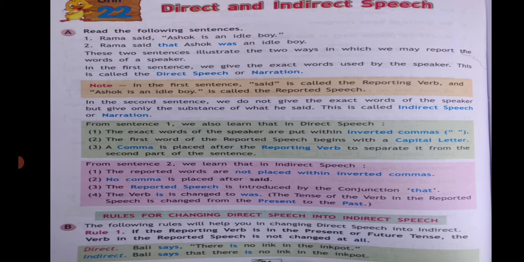There are a few rules to change direct speech into indirect speech. There are 7 rules. So let's see the rules one by one. Rule 1: if the reporting verb is in the present or future tense, the verb in the reported speech is not changed at all. Students, I will not read all the examples. I will read two or three examples of each rule.